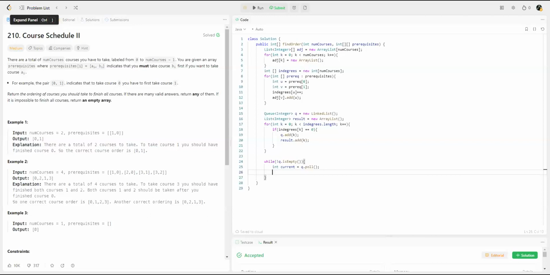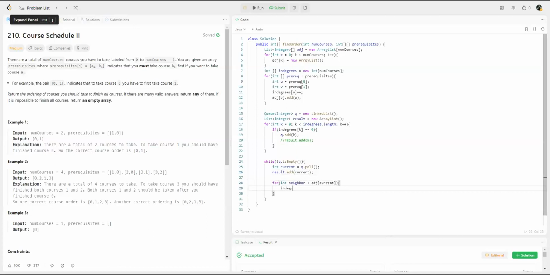Actually, I was just thinking about it, we do not want to add to the result here. What I want to do is that once I process an element in our queue, then I add to our result. So here I'll say result dot add current, and then for its neighbors, I'll work on them. So I'll say for int neighbor in the adjacency list of current.